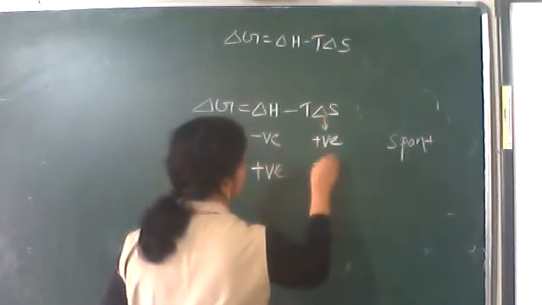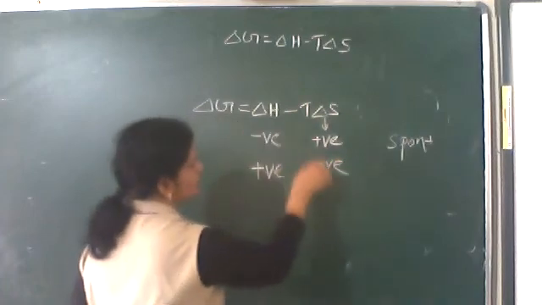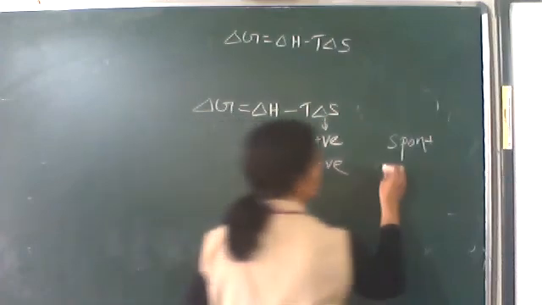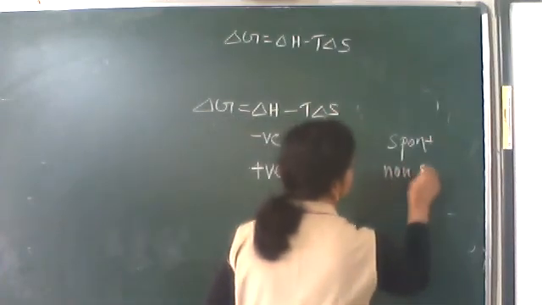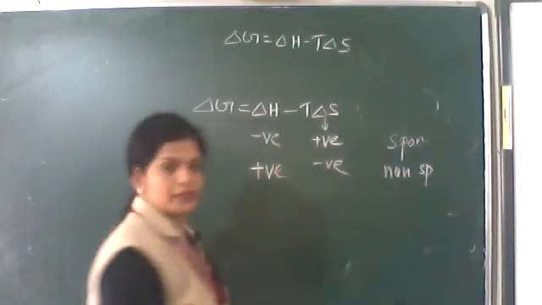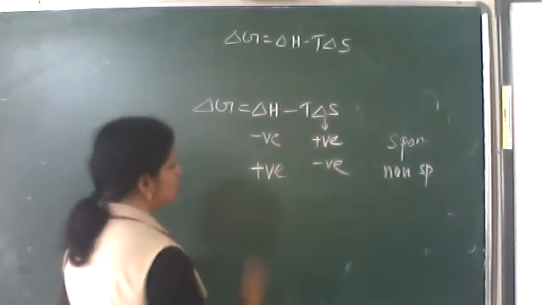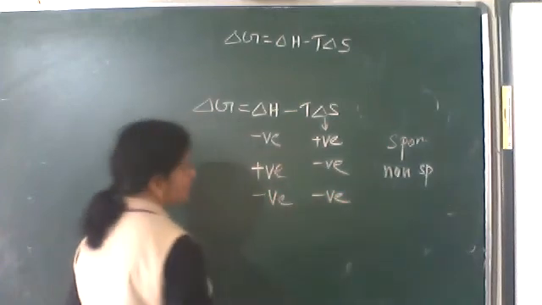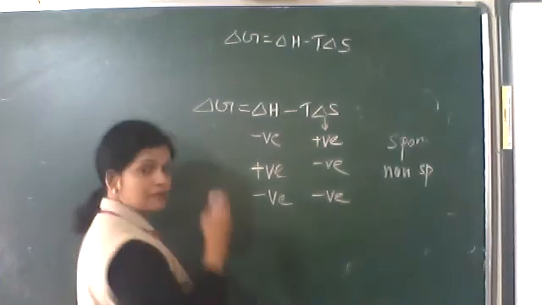Then delta G will have a positive value, so it is always non-spontaneous.